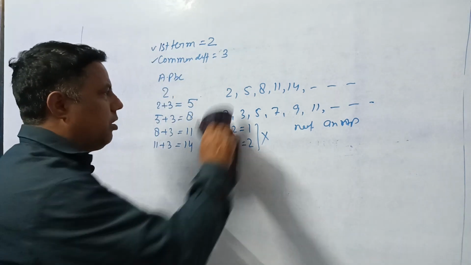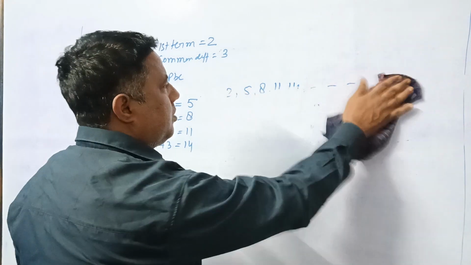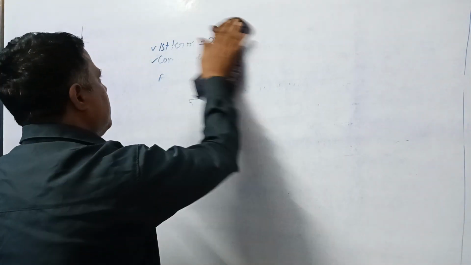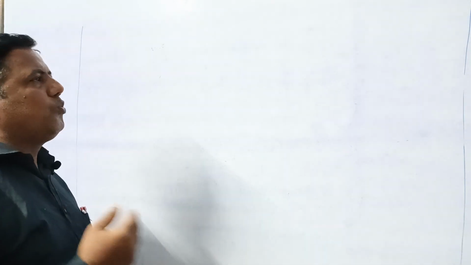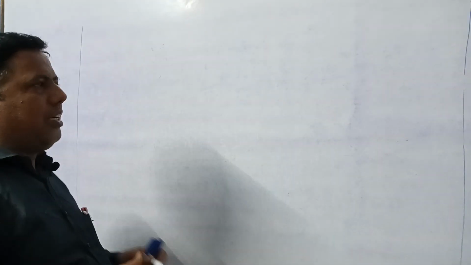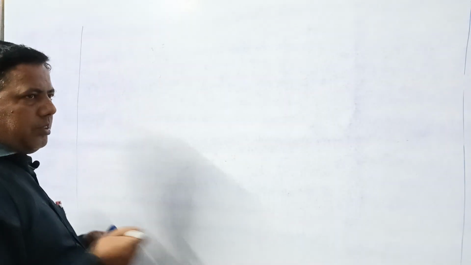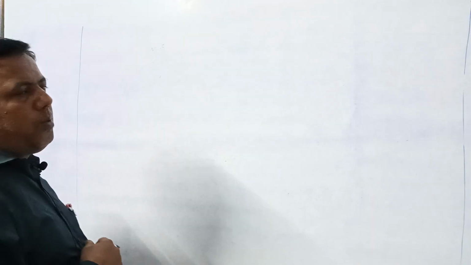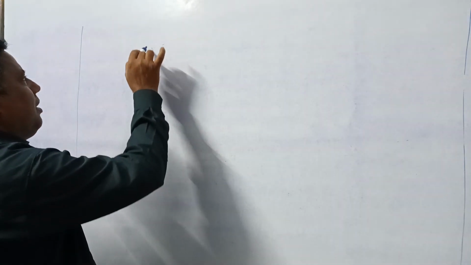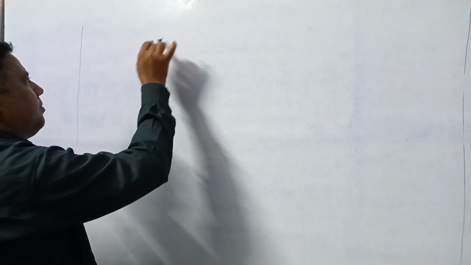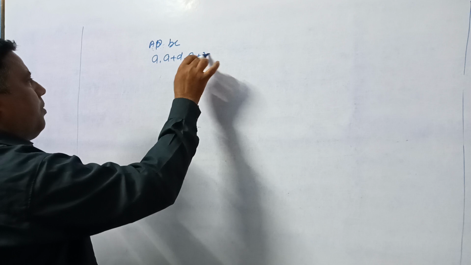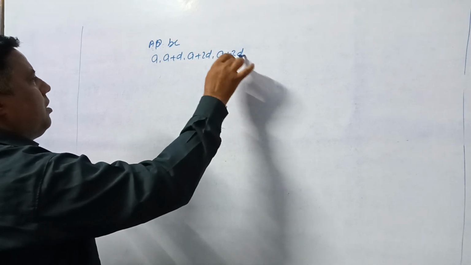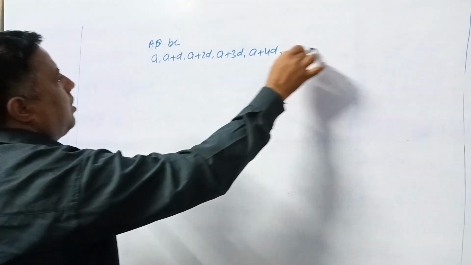Now we need to find the general term of an AP. Let us suppose we need to find the 20th term. Then we would need to find the first, second, third, fourth, and up to the 19th terms, and then the 20th. But with the help of a formula, we can find it directly. For example, an AP is A, A plus D, A plus 2D, A plus 3D, A plus 4D.